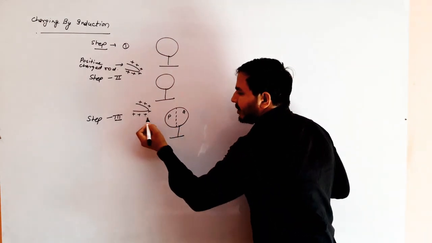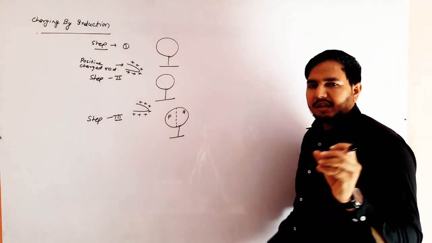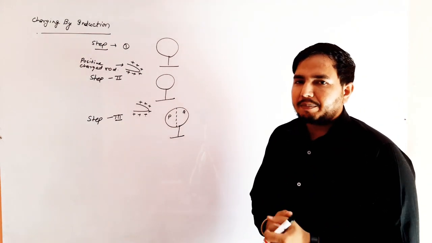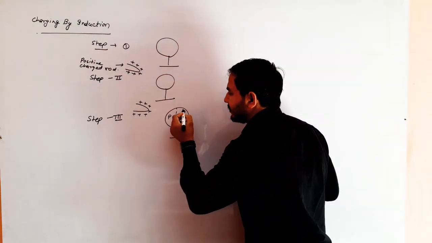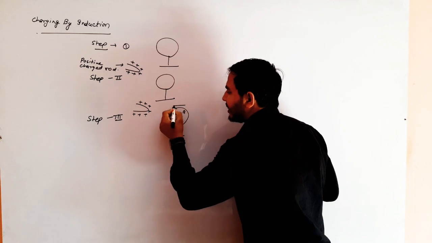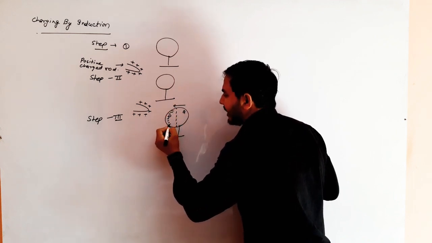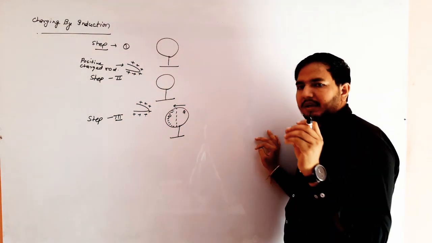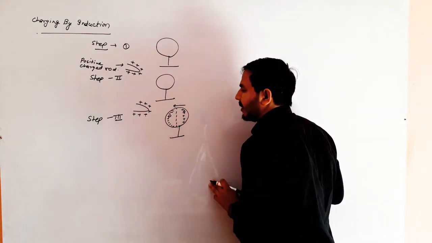The rod is positive in nature, and in the metal or conductor, we know that electrons are present. Then all the electrons are attracted from this side and transfer from Q to P. All the electrons will come here, and when electrons release their space, then this space is called positive.